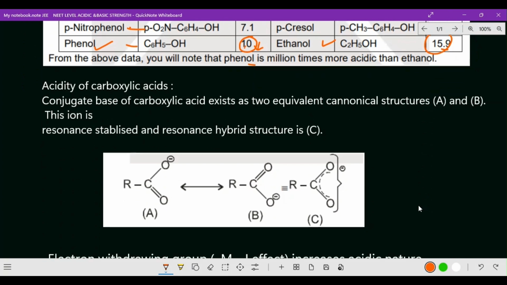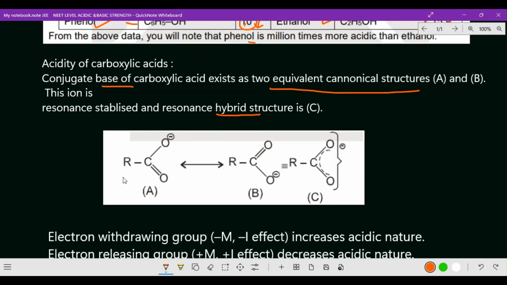Okay, now next one. Here acidity of carboxylic acid. In our last video also we went through the acidity of carboxylic acid, but the aromatic acidity of carboxylic acid we are going through in this video. Okay, now here for the acidity of carboxylic acid, the conjugate base of a carboxylic acid exists as two equivalent canonical structures. Canonical structure is nothing but resonance. So A, B, C: in that, this ion is resonance stabilized, that is the resonance hybrid structure C. Now here, the first one is R COO minus. So that's what they mentioned here, R C double bond O minus.